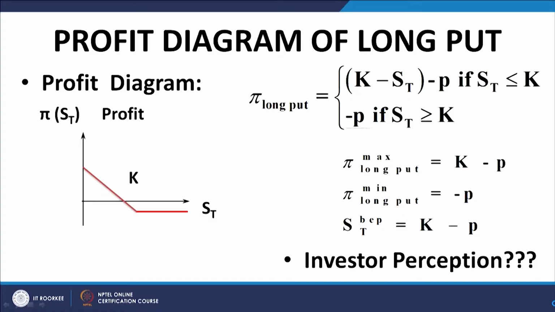And this is the profit diagram of a long put. As I mentioned, the put option gives you a right to sell the asset at a predetermined price. Obviously, if the market price is very low, say the market price is 0, then you can buy the asset from the market at 0 price and sell it under the put option at the exercise price k, and thereby make a profit of k, get a payoff of k. Obviously, again the cost, the premium of acquiring the option, will have to be deducted.